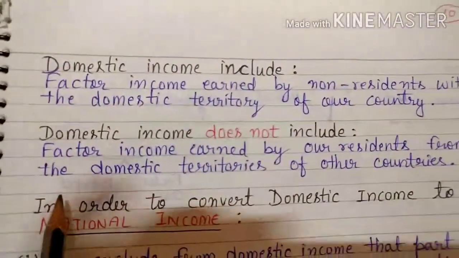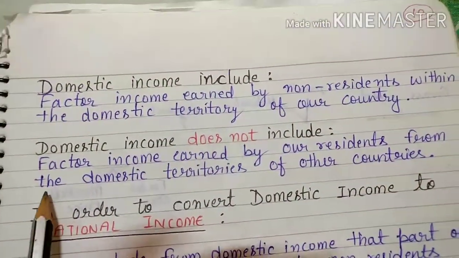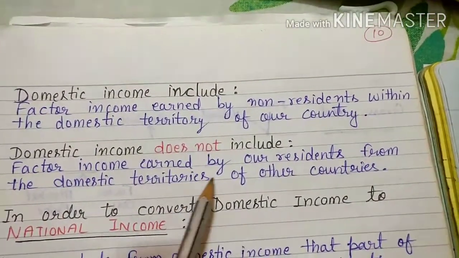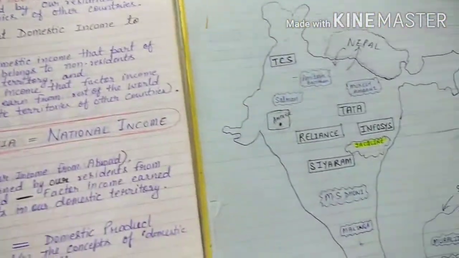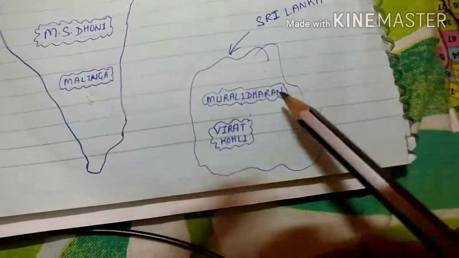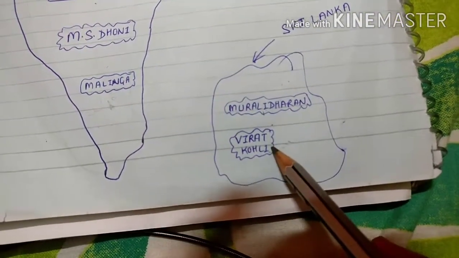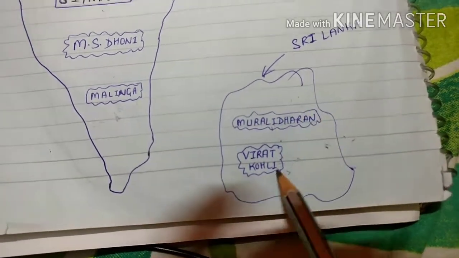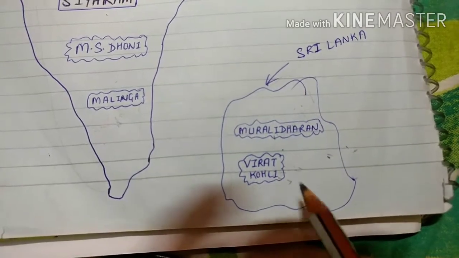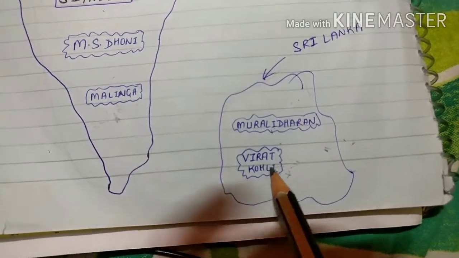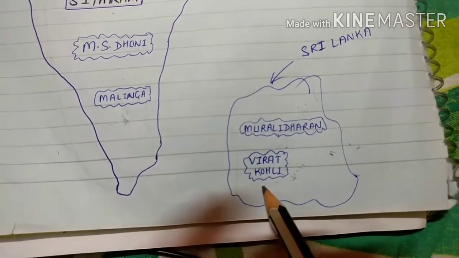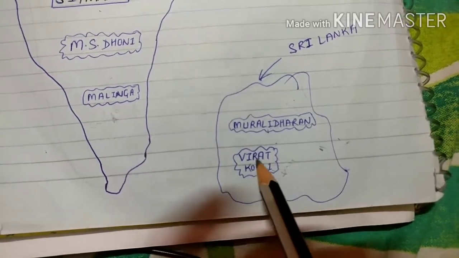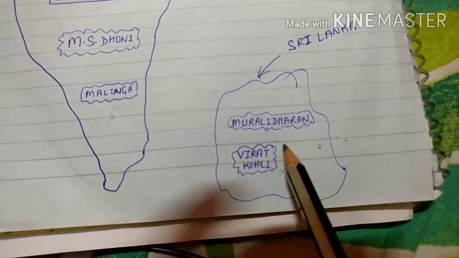Now which income is not included? Domestic income does not include the factor income which is earned by our residents from the domestic territory of another country. Suppose our Virat Kohli went to Sri Lanka and played a series there, and also acted in an advertisement, and earned money from Sri Lanka. He earned money in the domestic territory of Sri Lanka, which is not our country. So though Virat Kohli is a resident of our country, his income will not be included in the domestic income, because it is earned in the domestic territory of another country.